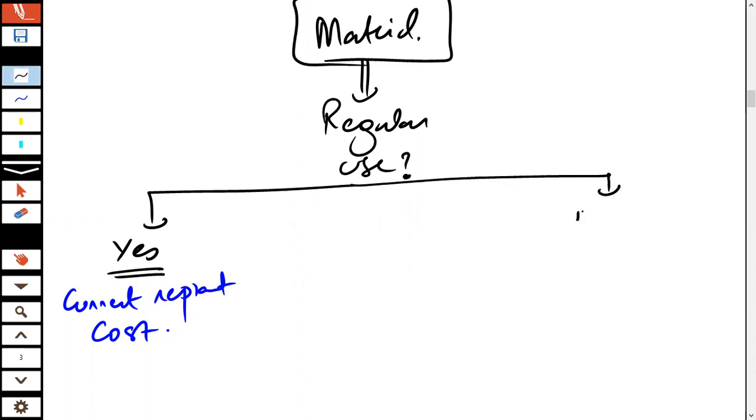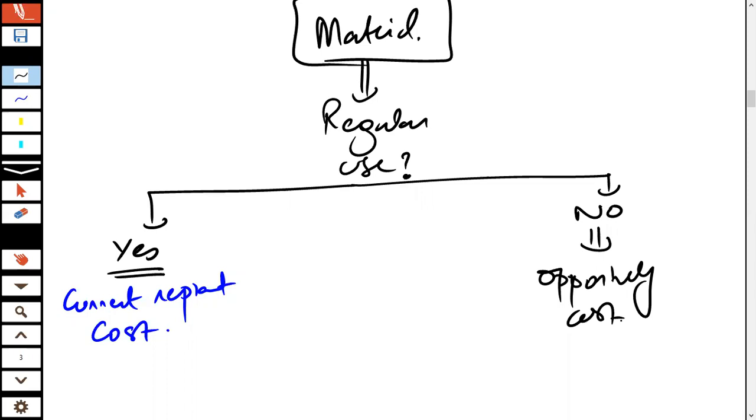And if the material is not regularly used within the organization, then your relevant cost is your opportunity cost. That is, what are you going to lose if you utilize this material? I'm taking an example. I'm assuming that you are being given an order. You need to manufacture a specific product and you need to establish what is going to be the relevant cost of material.